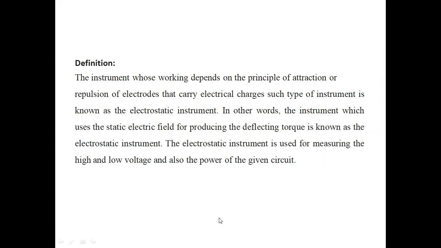So the electrostatic instruments' main purpose is to measure voltage at a higher rating. Very high ratings of voltage are measured with electrostatic instruments. So here, what is actually happening is that electrostatic instruments measure the voltage drop across the impedance, as well as the known current flowing, which is directly flowing in the line. That means electrostatic instruments can be used with both AC and DC.